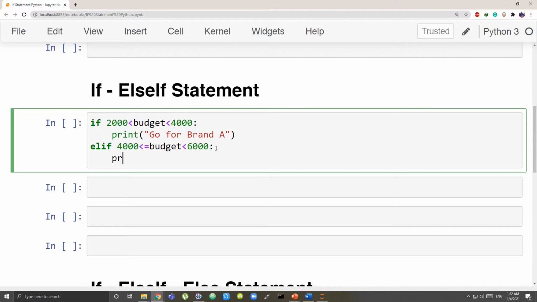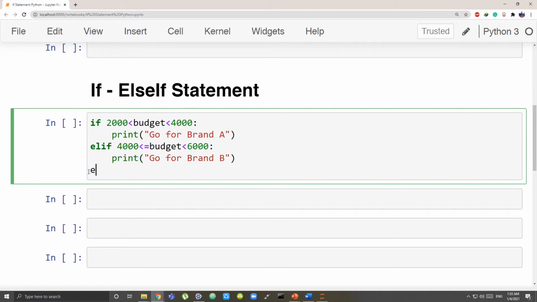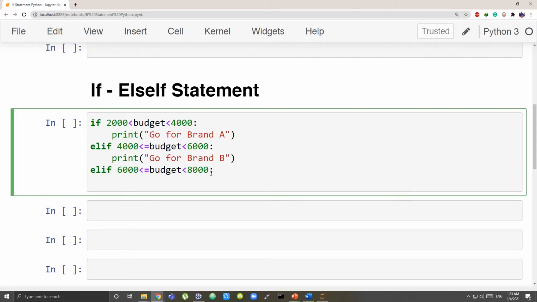Then I'll have the usual print. Now what is my brand going to be? Our brand is going to be B. Then again I'll have one more condition, elif. Let's copy and paste this only. If it is lying between 6000 to 8000, then colon after the condition, what is to be printed?